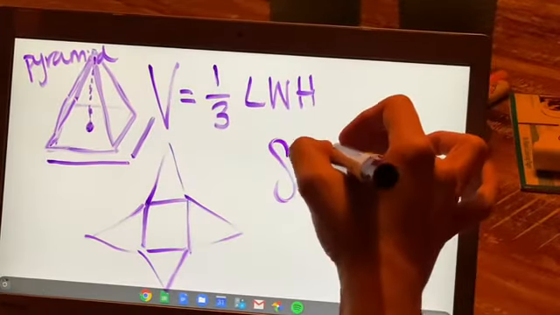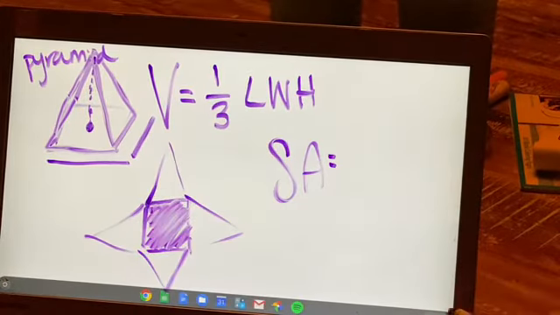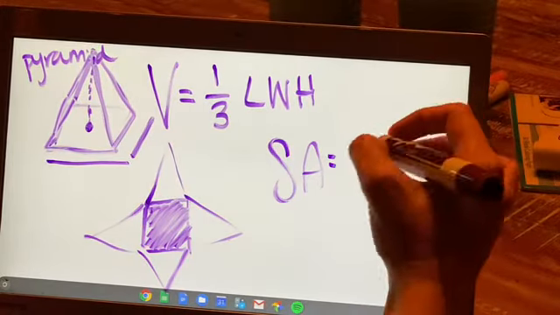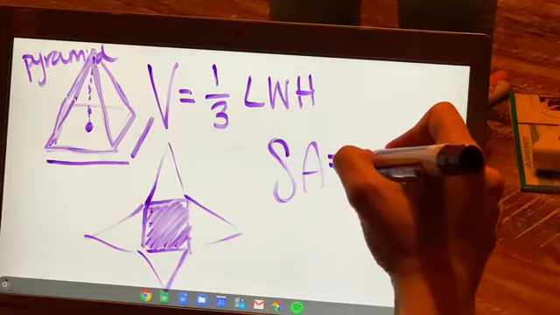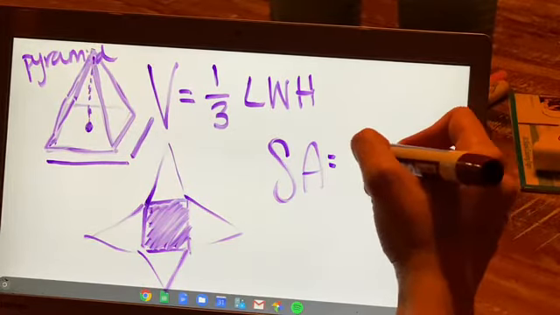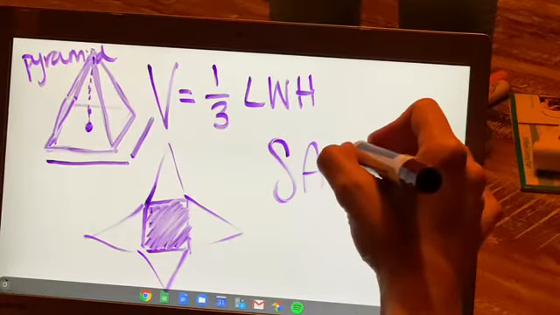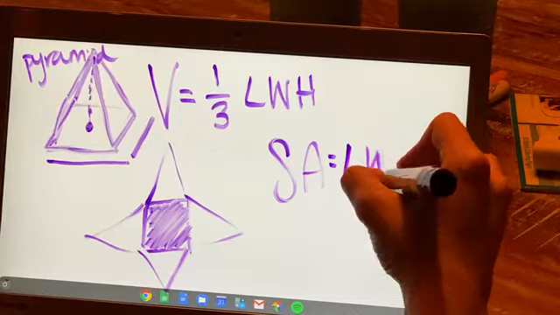Well, first of all, we have to add this base in. Remember, the surface area is just like if we're gonna paint all the sides. So the surface area would start with the area of the base. We can either call it big B or maybe length times width.